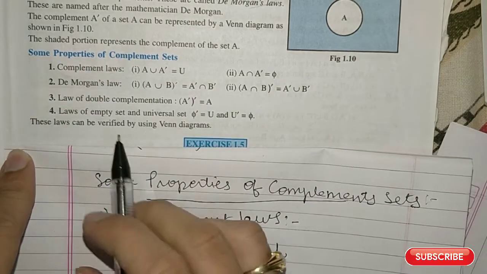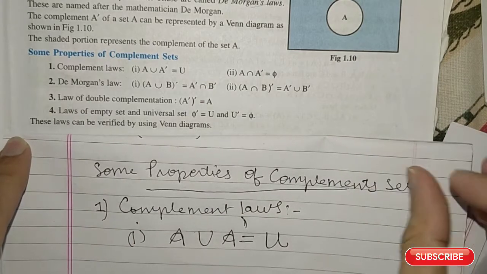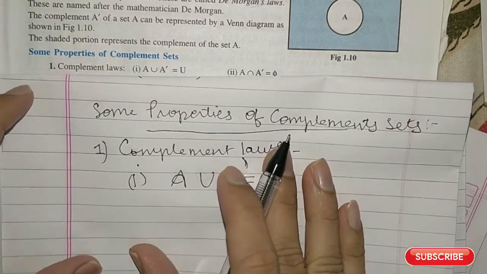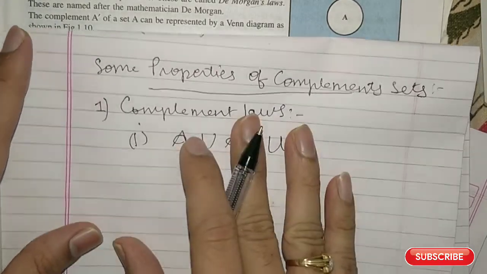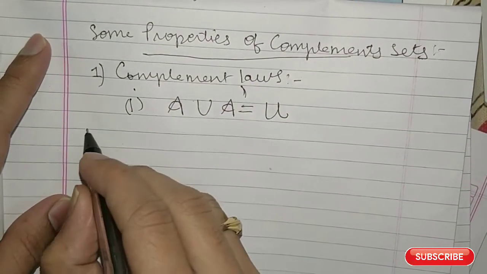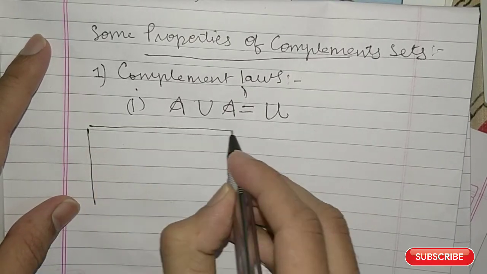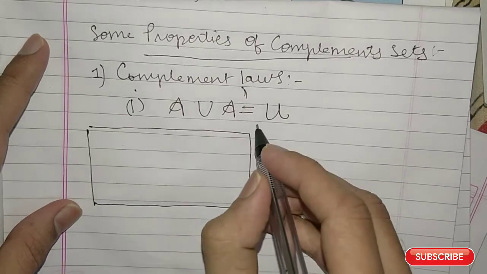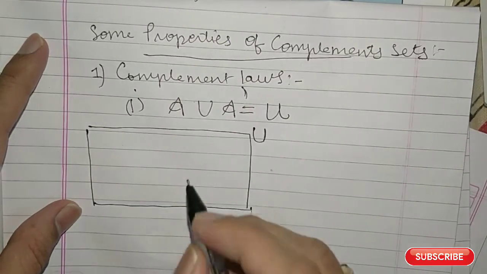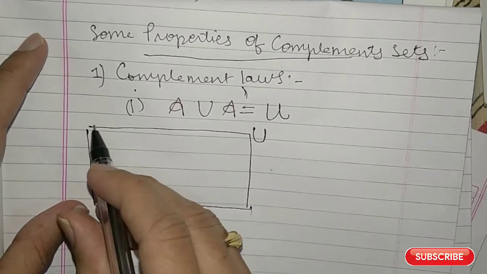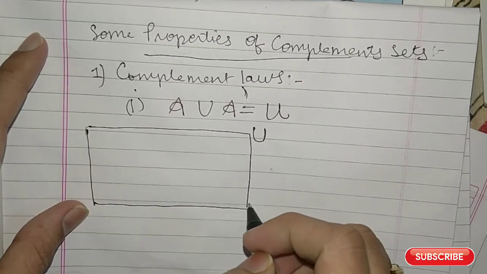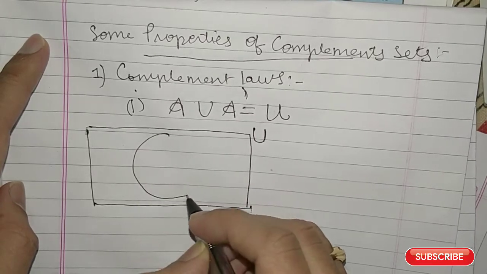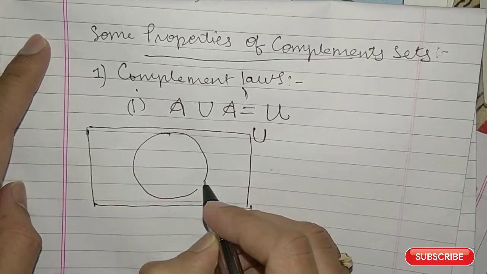Now these laws can be verified using Venn diagrams. So let us see. Suppose you have the universal set. You know that the universal set is denoted by a rectangle in the Venn diagram. Now you take a set A here, which is a subset of the universal set.